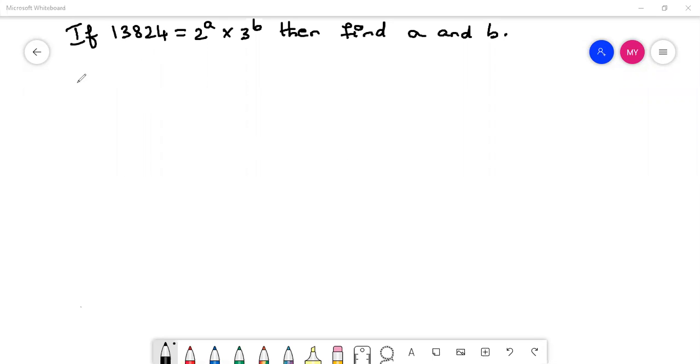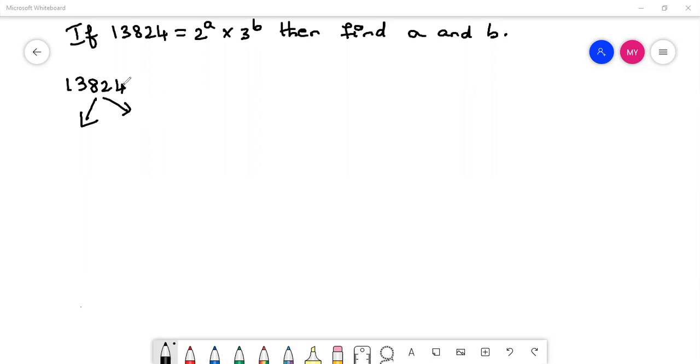So here this number 13,824 is to be split into some parts. We have to split this number. We have to factorize this number and write it in the powers of 2 and 3. This is the question asked.